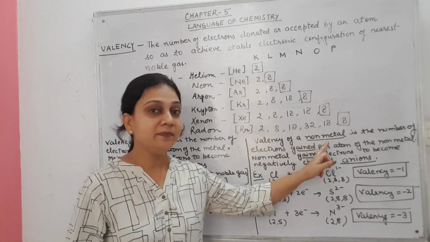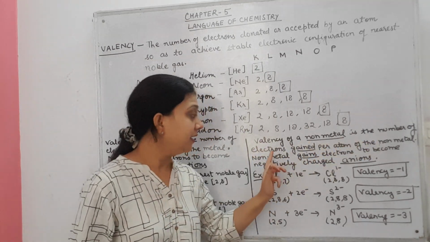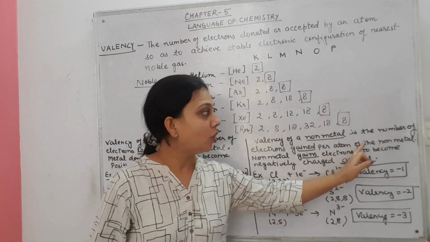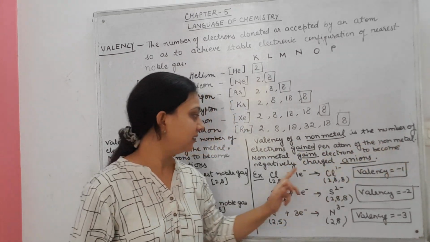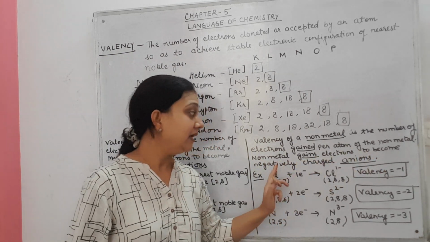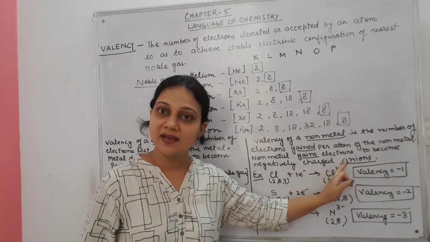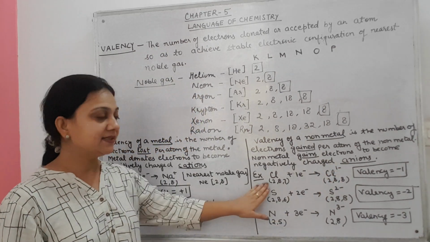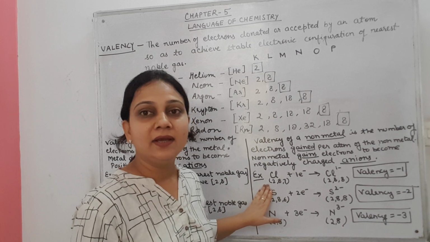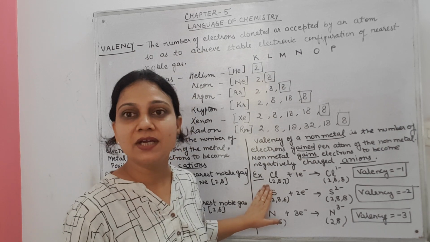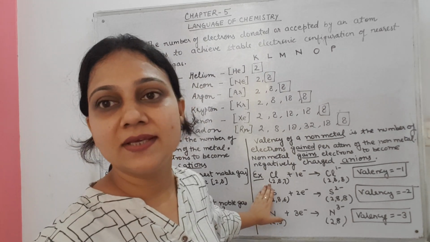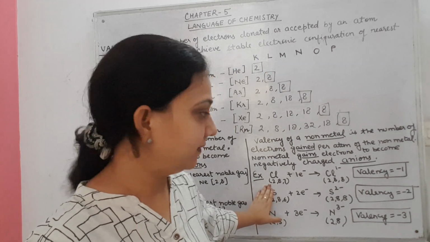Now valency of a non-metal is the number of electrons gained per atom of the non-metal. Non-metal gains electron to become negatively charged anions. For example, chlorine. Chlorine is a non-metal. In its valence shell, 7 electrons are present because the electronic configuration is 2, 8, 7.